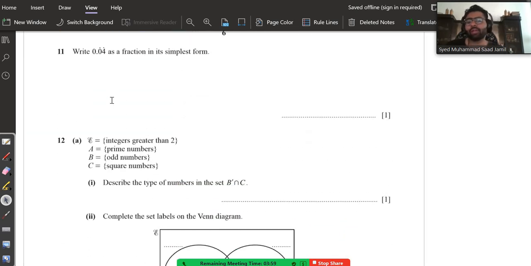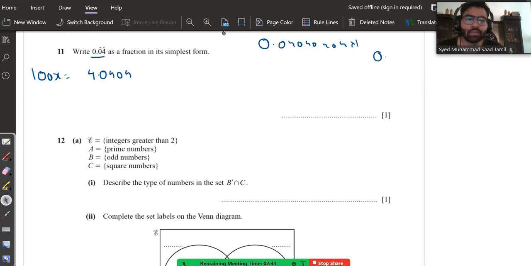Write 0.04 recurring as a fraction in its simplest form. As you can see, there are 2 small dots. Basically, what it means is the number is like this: 0.04040404. Alright, so first and foremost, consider this as x. Multiply this with 100. So 100x is basically equivalent to 4.0404. How do I know that? Just simply multiply this with 100. It will go 2 decimal places forward. 1, 2.